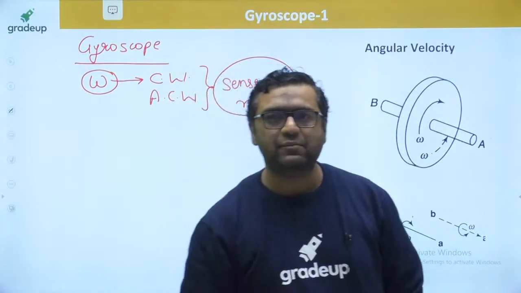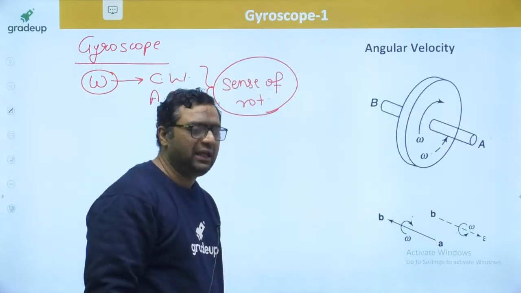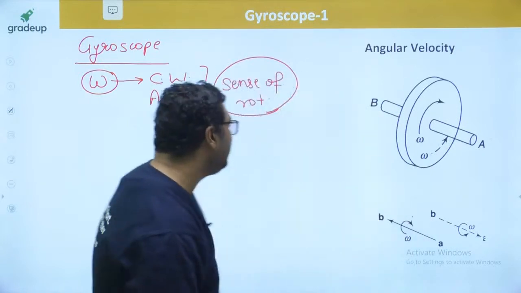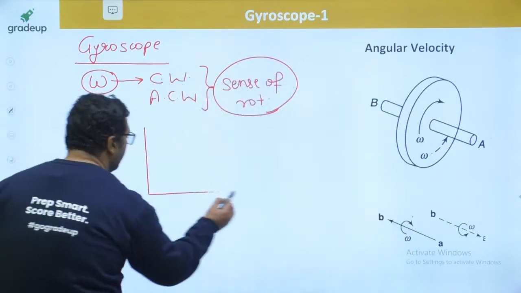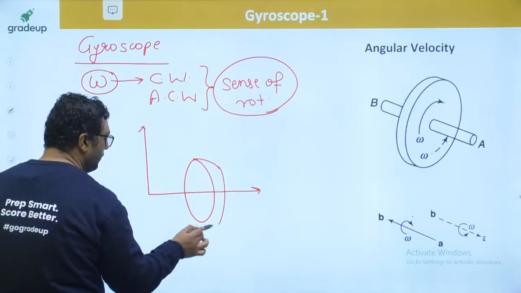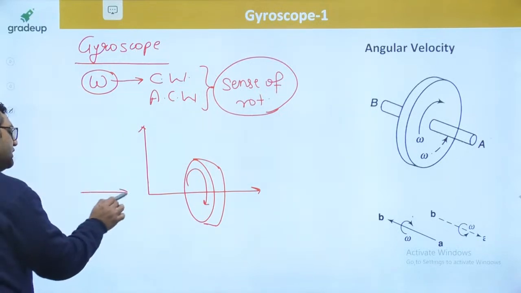The direction can be given by the right hand thumb rule. Let us say we have a rotor, and this rotor is rotating clockwise as seen from this view.